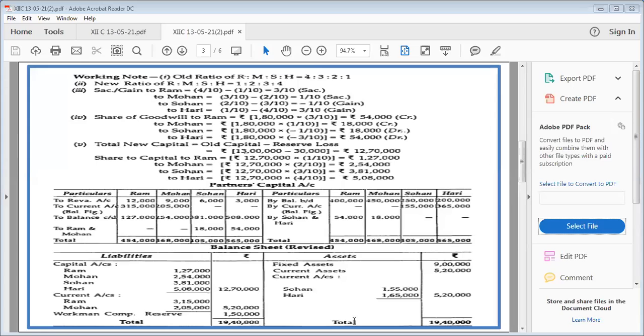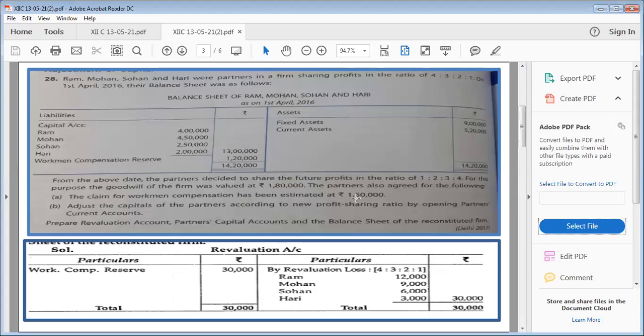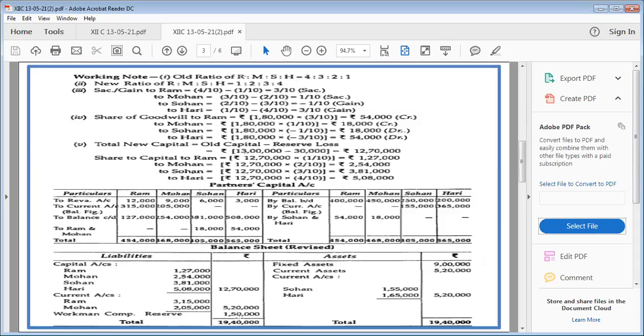Okay. Now you can see Hari's and Sohan's we are showing here. Mohan's and Ram's current account balances we are showing here. These are the capital balances, balance carried on which we got there. And WCR claim is always for the future, I told you. So 1,50,000 was written in working notes or the additional information here, see. So that will go on the liability side. And moreover, fixed assets and current assets, there was no realization value or the revised value given in additional information. So these two will go as it is. You can see, and your balance sheet will tell.